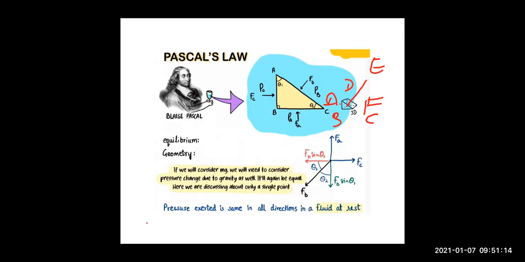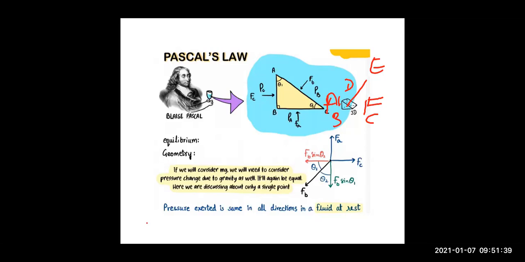I hope this is clear. So this is your water element which we have considered, right? Now we are viewing the element ABC. We can do 3D, but it is simple for us to go for 2D, so we will prove it with that.